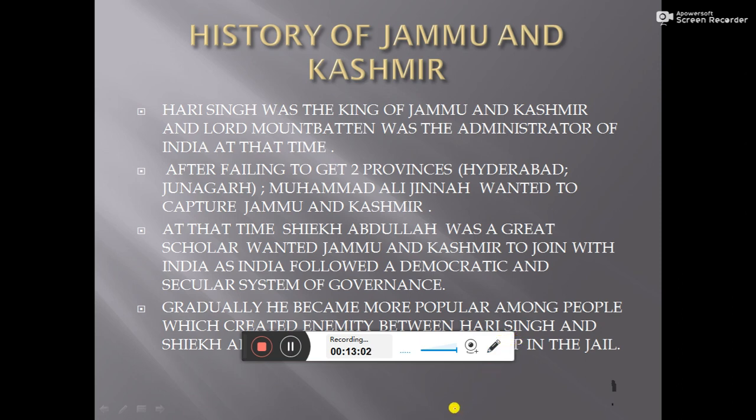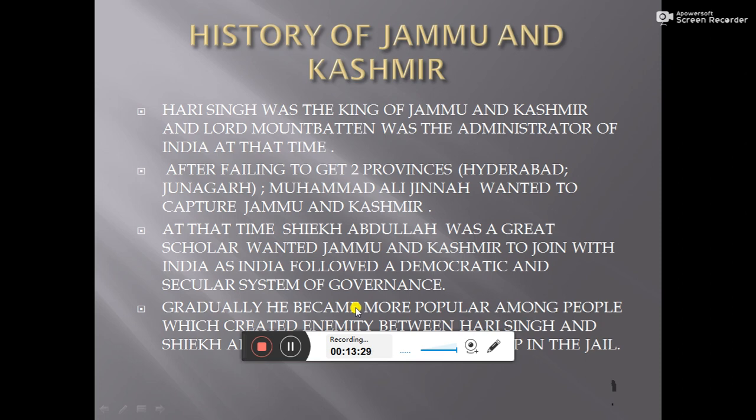And after failing to get two provinces also, Muhammad Ali Jinnah wanted to capture Jammu and Kashmir at that time. He was always dreaming about Jammu and Kashmir, as he wanted Pakistan to be a big and very large nation. So he also wanted to capture Jammu and Kashmir.